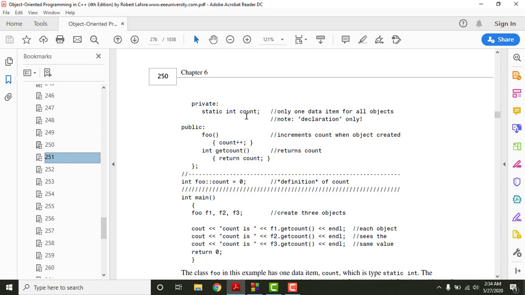Its storage class will be static because whenever it is created or initialized, it will remain throughout the program. Whenever the program is run for the first time, its space is automatically allocated in memory, and it will remain throughout the program. So its storage class is static, and its scope is local.